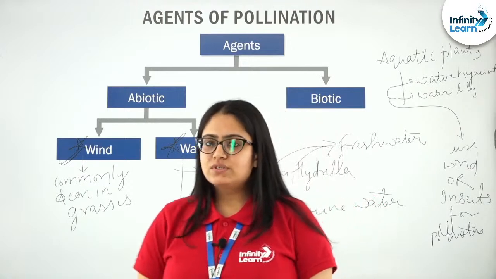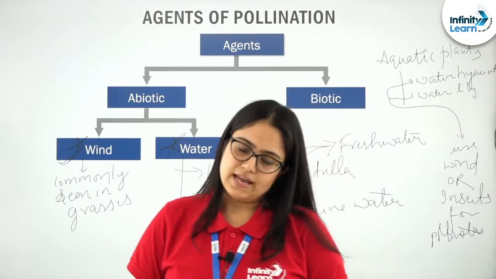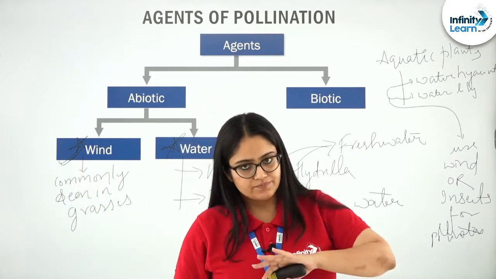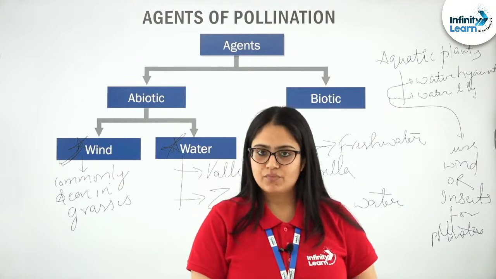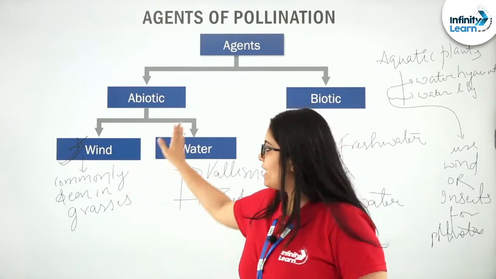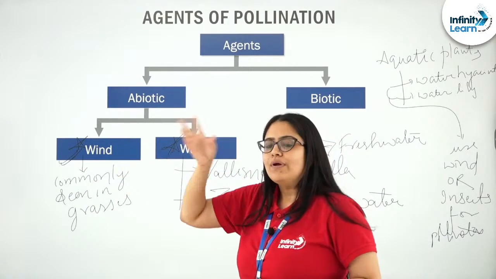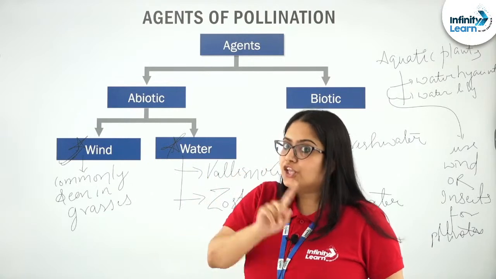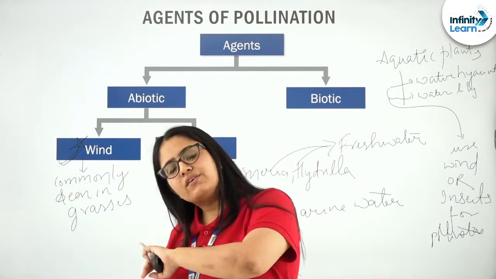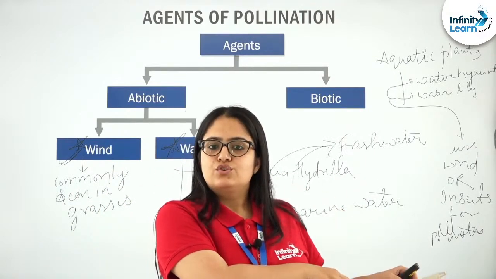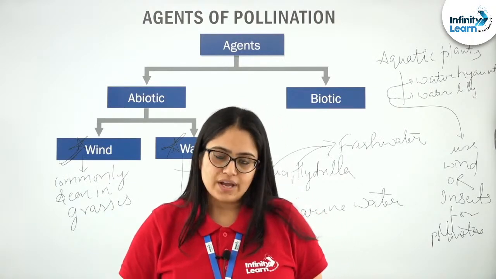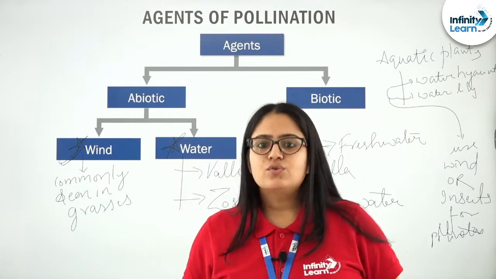Now listen carefully, students, there is one more fact you need to understand: the pollen grain coming in contact with the stigma is actually a chance factor when we talk about both cases of abiotic agents like wind and water. When wind and water are used as pollinating agents, the probability that pollen grain will come in contact with the stigma is actually low, right, because there is no definite path.